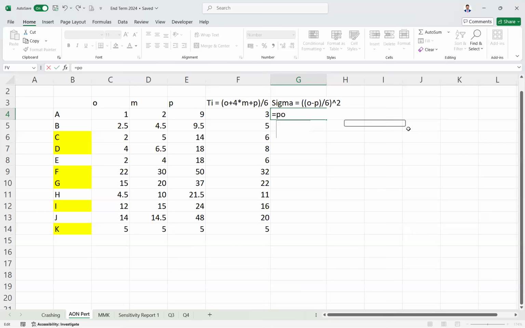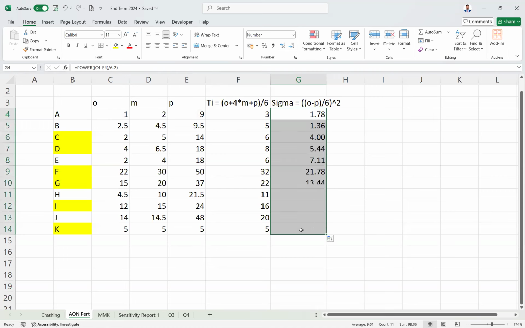Is equal to power of, so this is the number, just put comma and 2. Now in the number's place we have typed the formula: O minus P divided by 6. This is how you have typed the formula. Then simply drag it.